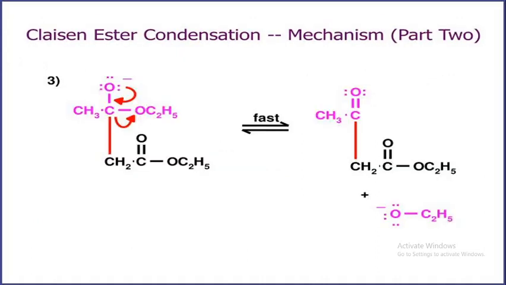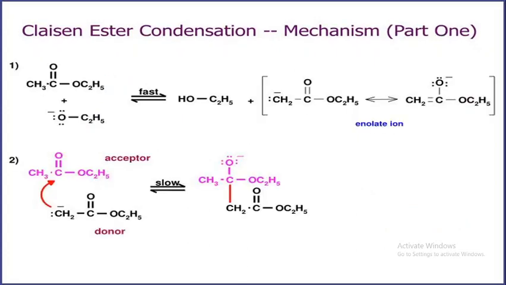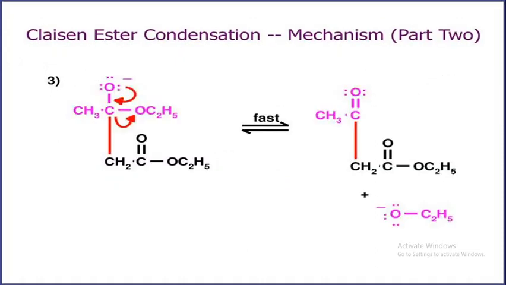Next, part 2. The previous product, the second step product, undergoes a fast process. Then the ethoxide is removed, and C double bond O forms, with CH2C double bond OC2H5 near the bottom. This is the first process.